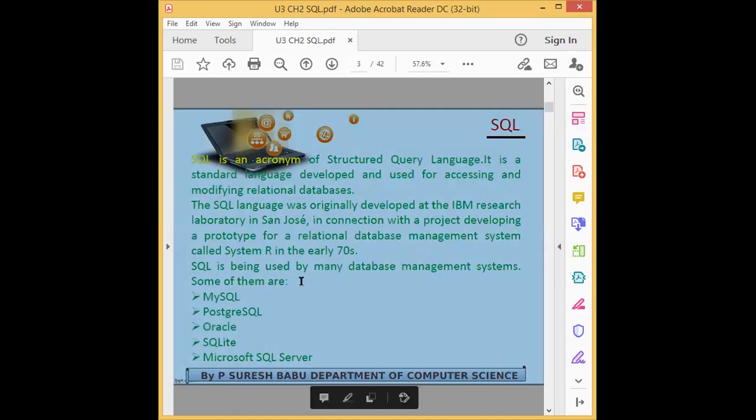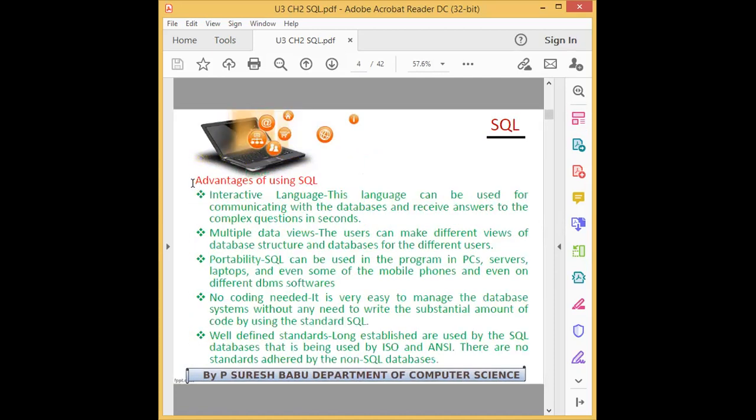Then what are the advantages of using SQL? So, advantages: it is a very interactive language. That is, for every command we will get an output, like one-on-one interaction. The second advantage is multiple data views, which I already explained.